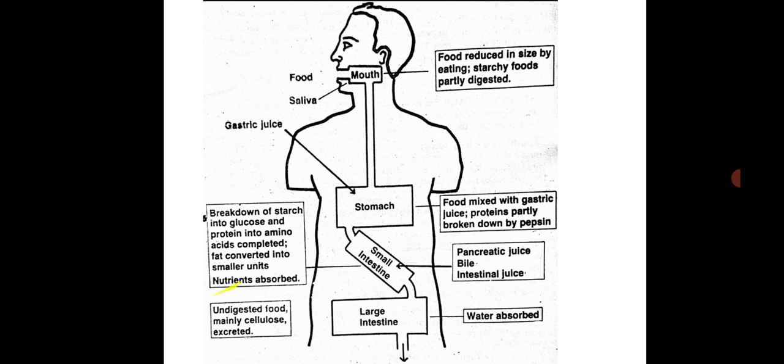The nutrients are absorbed in the small intestine through the villi-like structures in the wall of the intestine. In the wall of the intestine, blood vessels are present, and the nutrients enter the bloodstream. The waste or undigested material then passes out. This is all about how digestion of food takes place, in short.